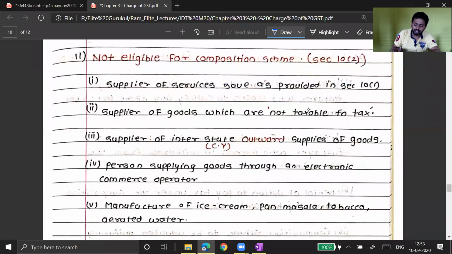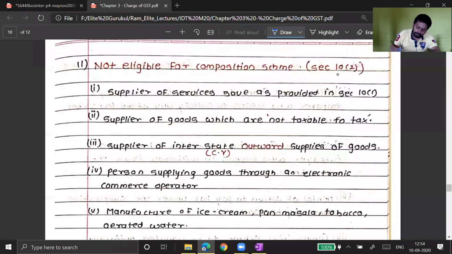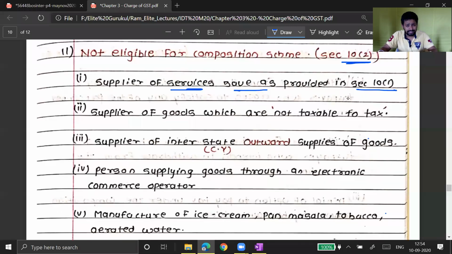Sir, who else is not eligible for composition scheme? So just an additional condition put by section 10 subsection 2. Supplier of services, save as section 10(1). That means if you are a service provider, chartered accountant, cost accountant, architect, engineer, then you are not eligible for composition scheme unless you are under restaurant service. Then you are eligible. Apart from restaurant, no other service provider is eligible under composition scheme. And therefore, in the next lecture, we are going to see a presumptive scheme which is designed for service providers. Okay, that we will discuss later on, not now.